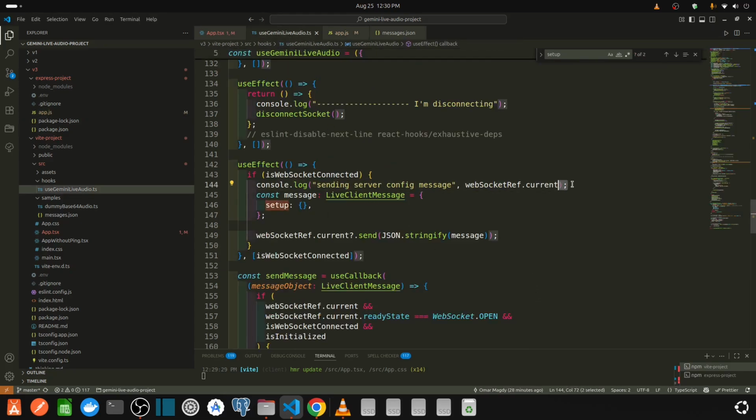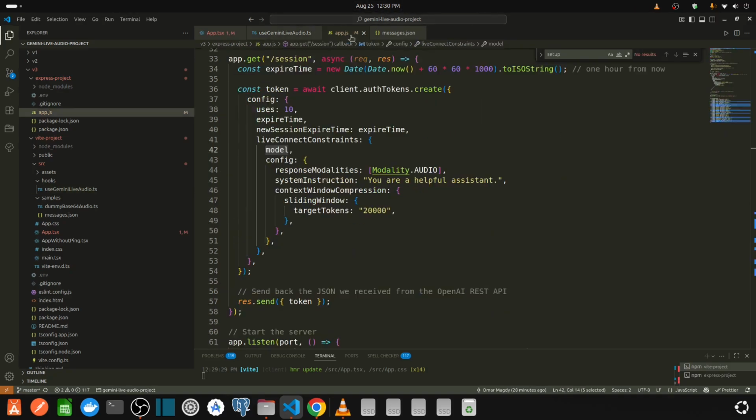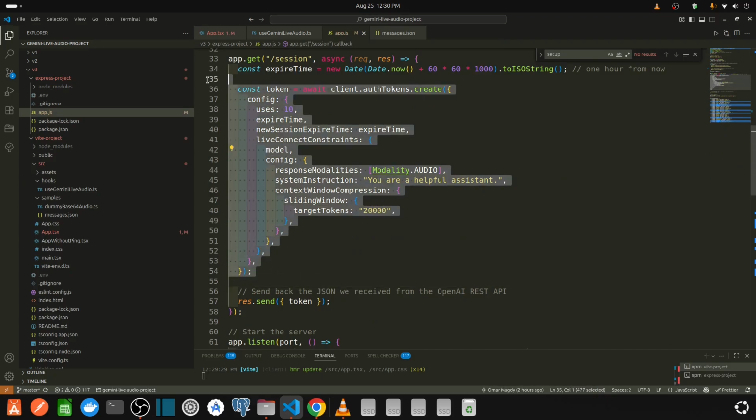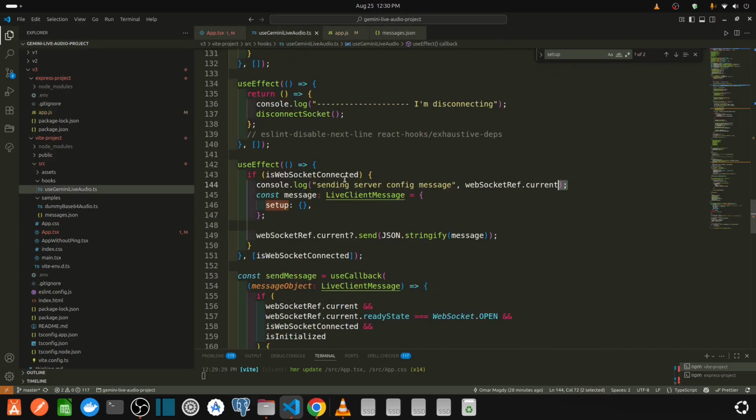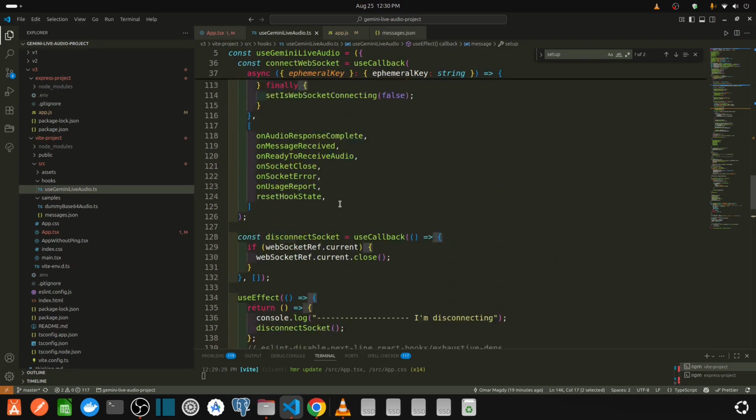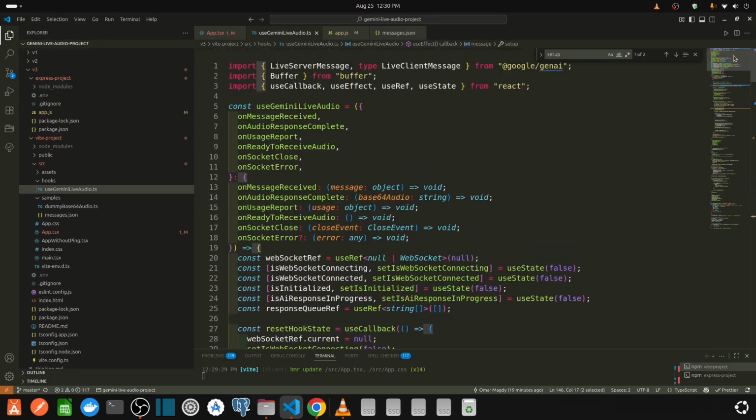He should just take that ephemeral token and use it. The client side should use the ephemeral token, and the ephemeral token has all the configurations. So the configurations are linked to the ephemeral token, but we must send this setup message. It's not optional. We must send it, and it must be the first message sent, even if it's empty. So now let's get back to the project.